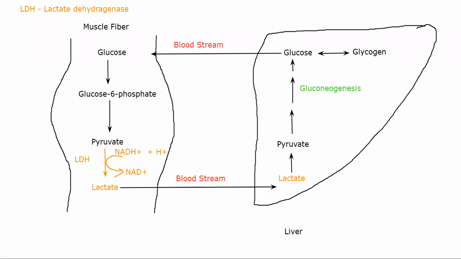Here glucose is being sent, and here lactate is being sent. Okay, so you have glucose being sent here, and you have lactate being sent here. Be careful of that. Okay, I hope you understood what Cori's cycle is.